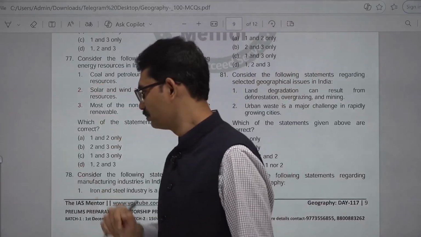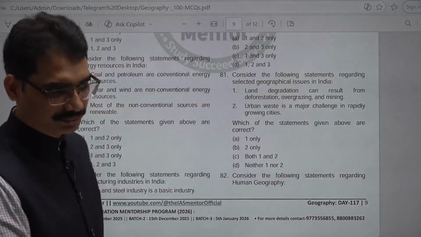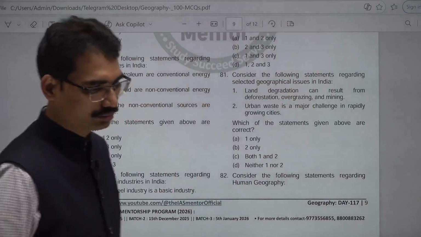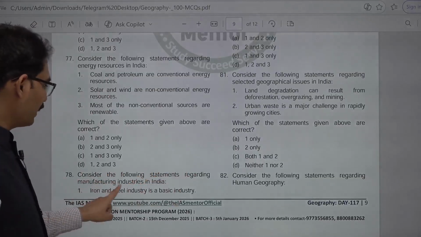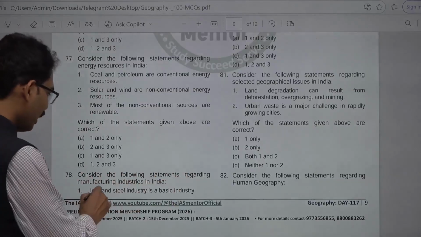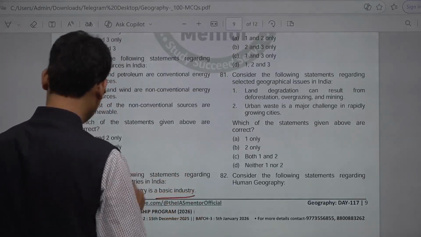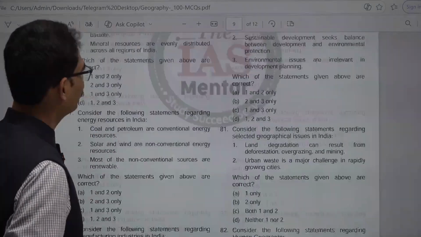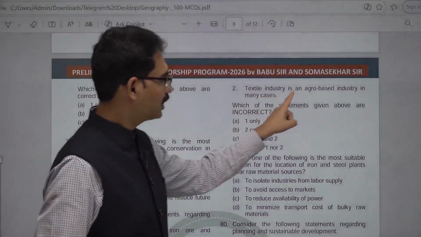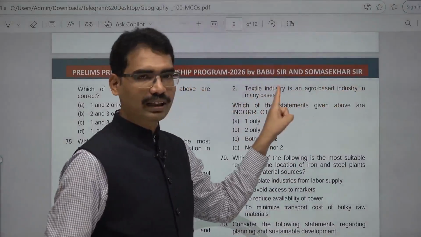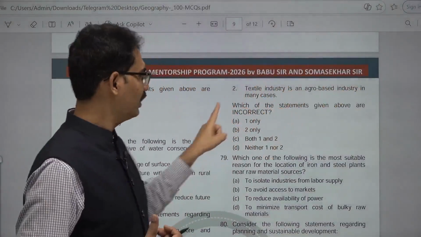Next one, 78. Consider the following statements regarding manufacturing industries in India. Iron and steel industry is a basic industry. True. For economic development, it is one of the very basic. Textile industry is an agro-based industry in many cases. Agro-based, cotton is required. True.